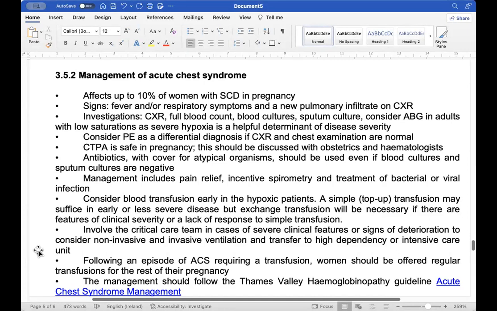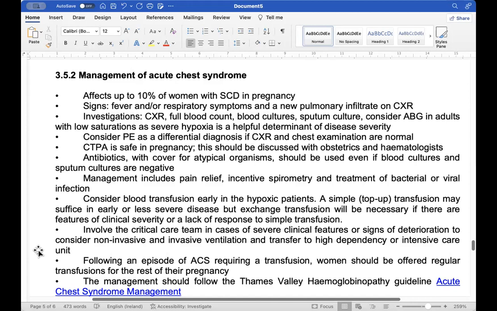Consider arterial blood gases in adults with a low saturation, as severe hypoxia is a helpful determinant of disease severity. Now consider preeclampsia and pulmonary embolism as a differential diagnosis if the CXR, chest X-ray, and the chest examination are normal. CTPA is safe in pregnancy. It should be discussed with the obstetrician and the hematologist.